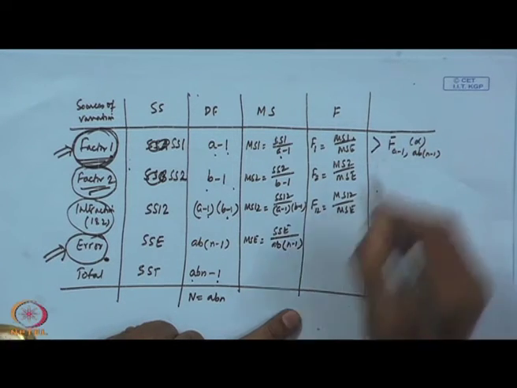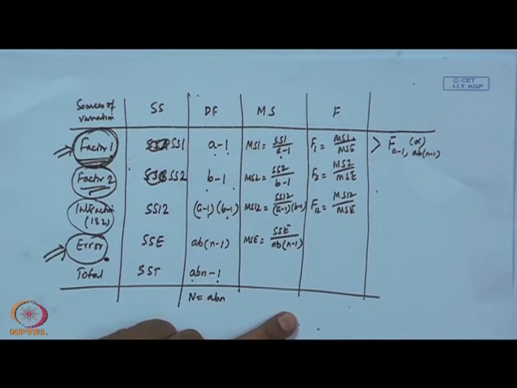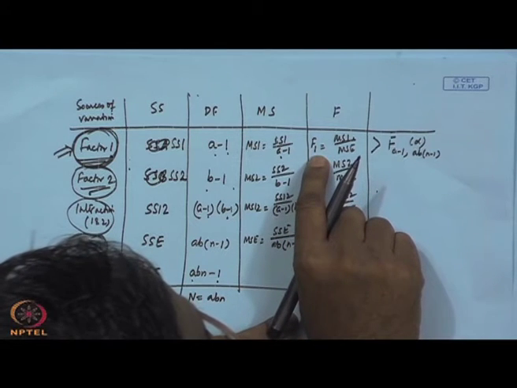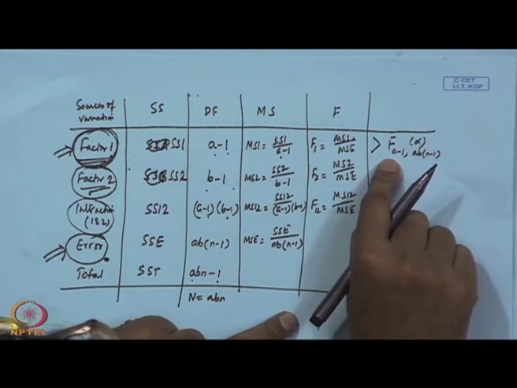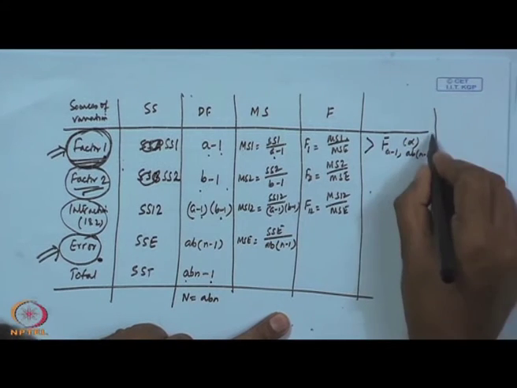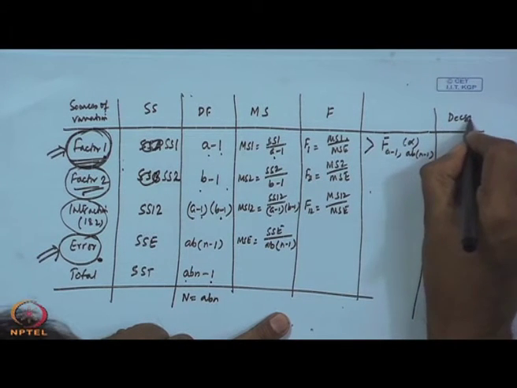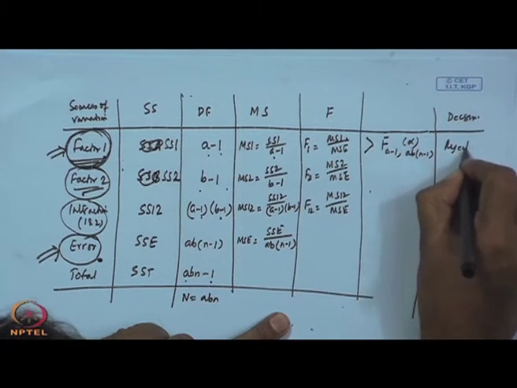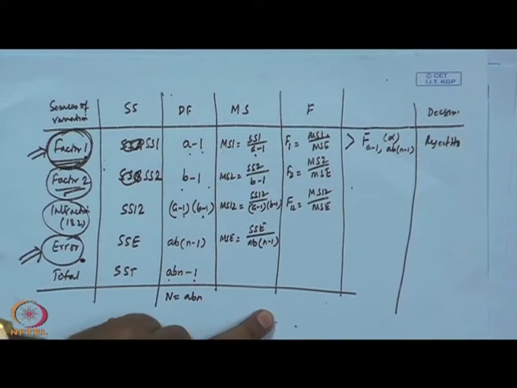If this alpha, this is the case. So, if computed F is greater than the tabulated F, then what will be your decision? Reject H0.